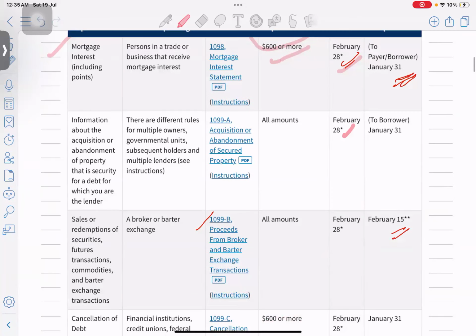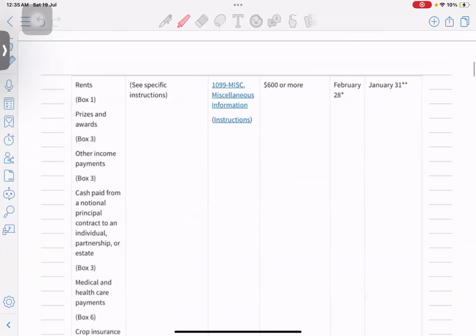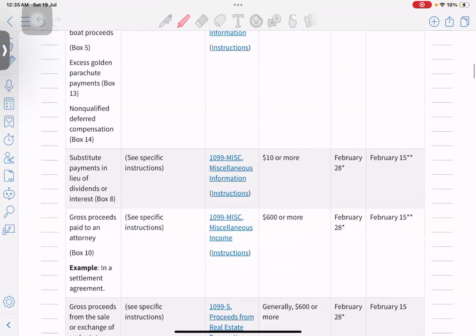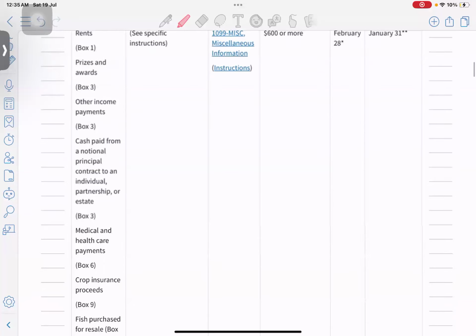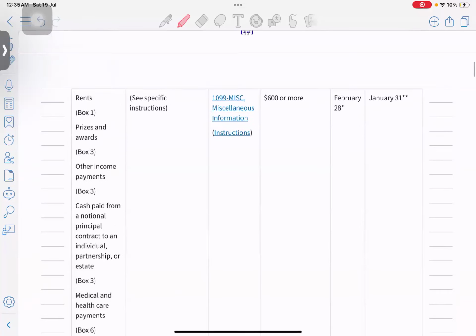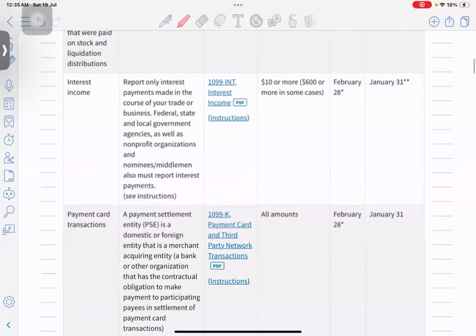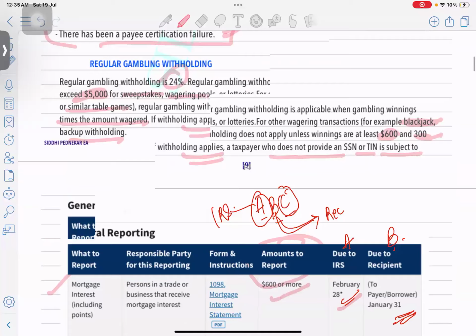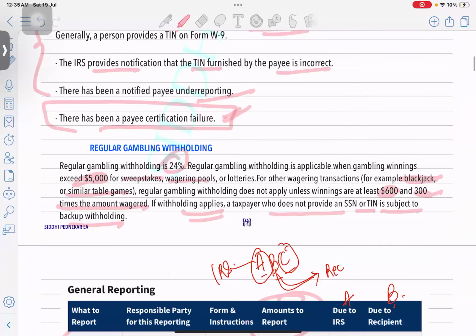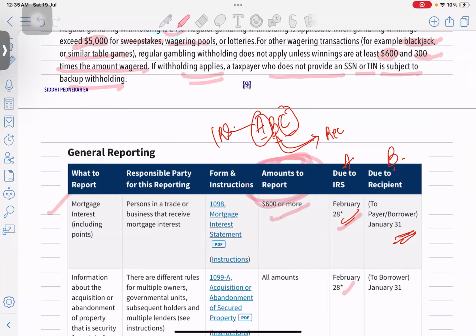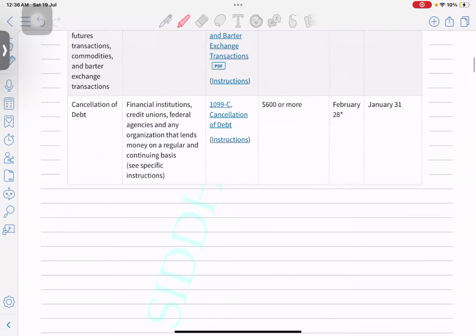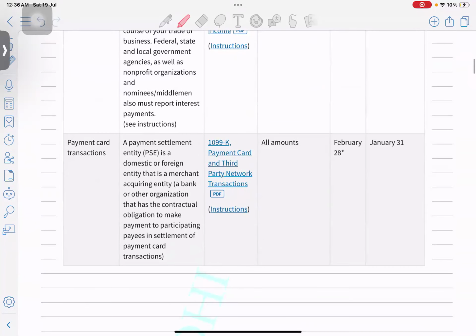Okay. All right. Apart from that, I'm not reading each and every line of this. Just go through it. It's just specifics, like what form number is there, what will be the criteria, what will be the maximum amount for issuing this form, what will be the due date to file it with the IRS, and due date to file it to the recipient. Okay. So just read it once.